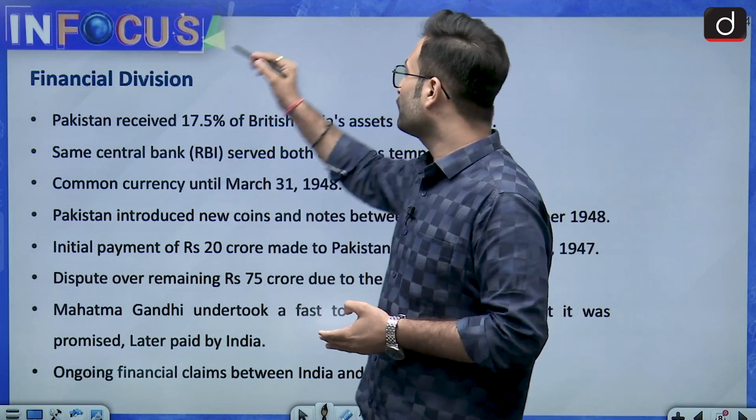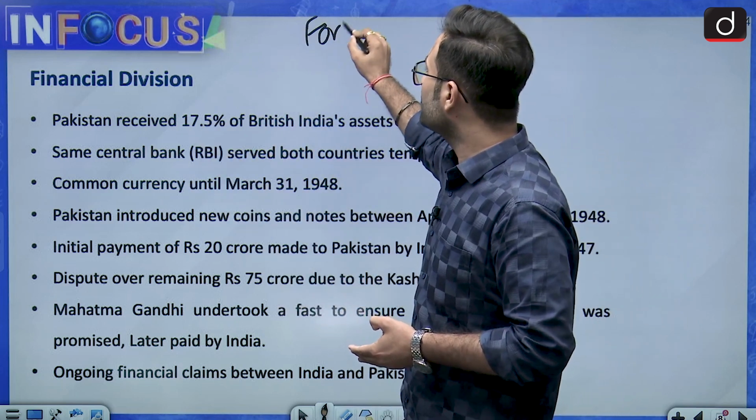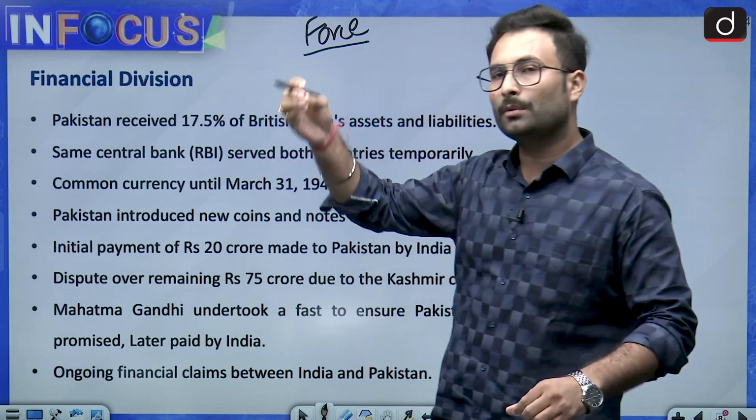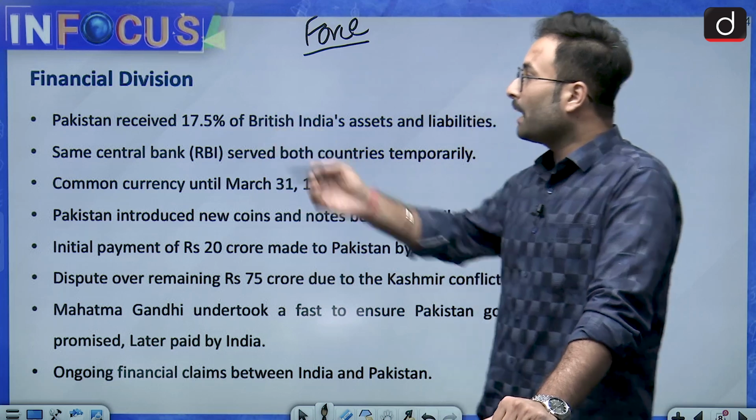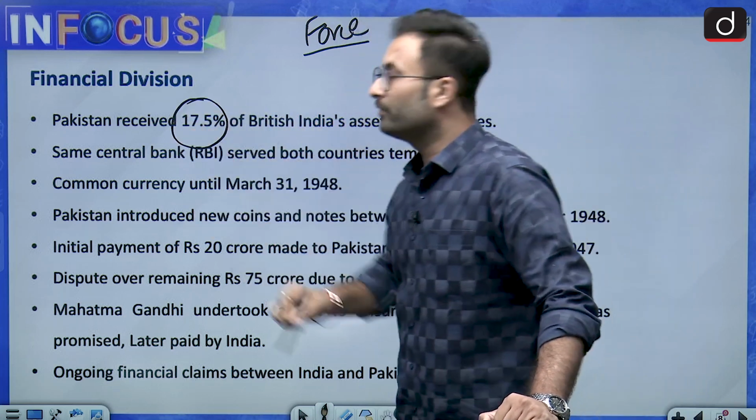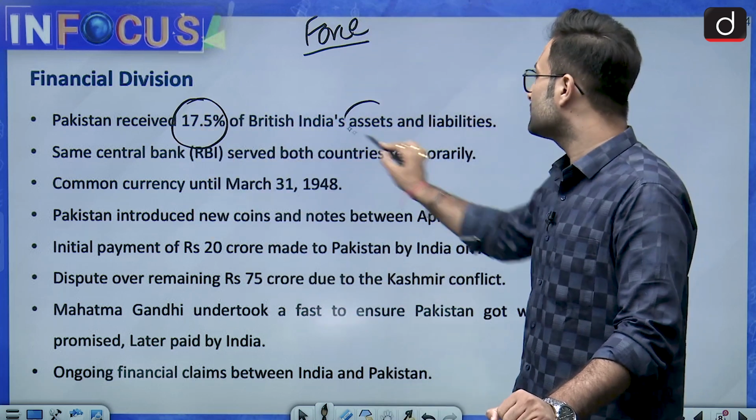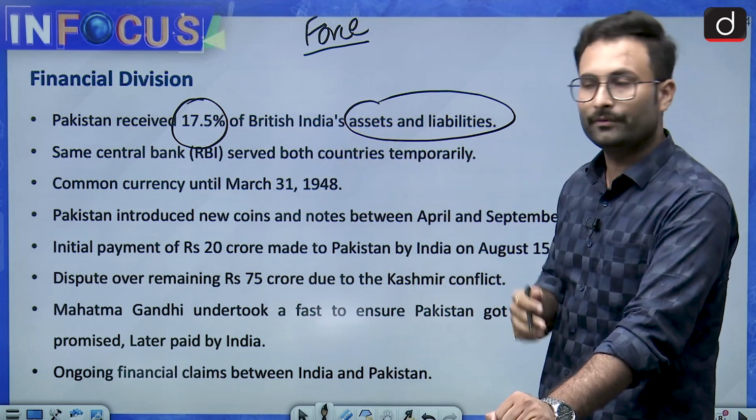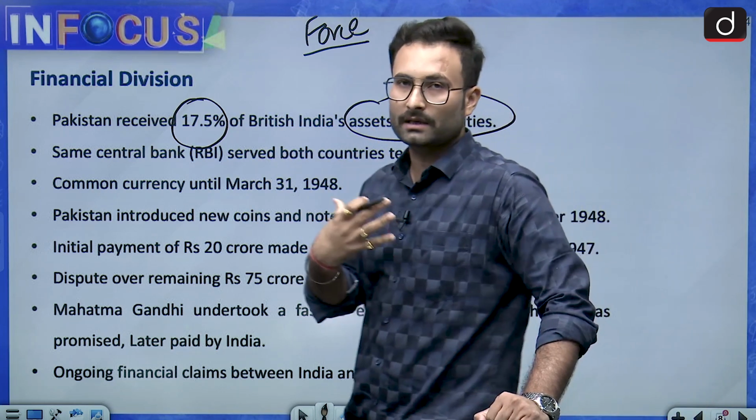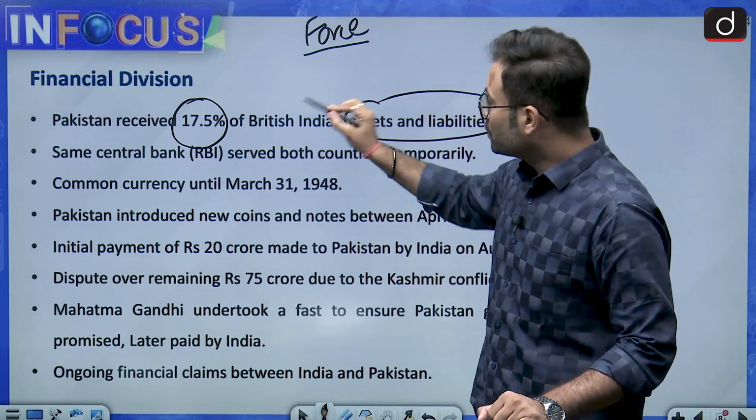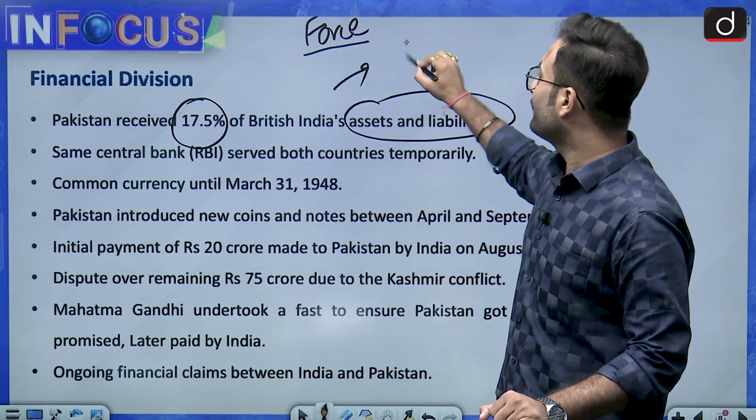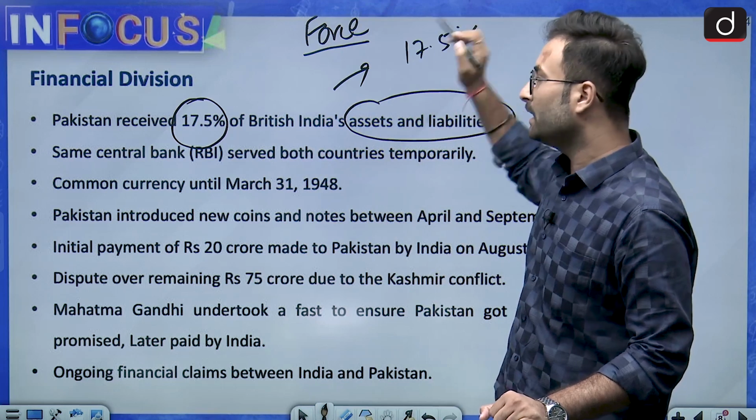Moving further, there was this financial division which was to be done. Obviously, military is an asset, force is a power, and finances are also a power, and they were also to be divided. Pakistan received 17.5% of the British India's assets as well as the liabilities. Obviously, if you are taking assets, then you have to take the liabilities as well. Liabilities means the loans, etc.